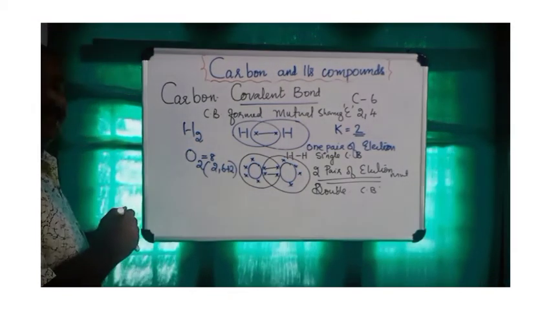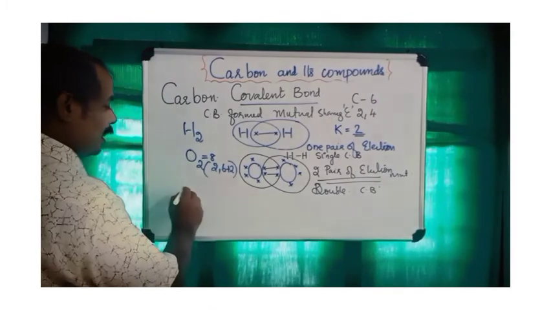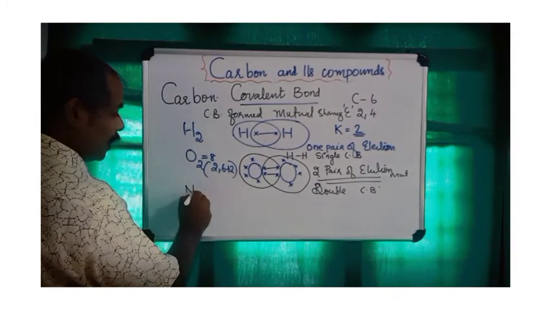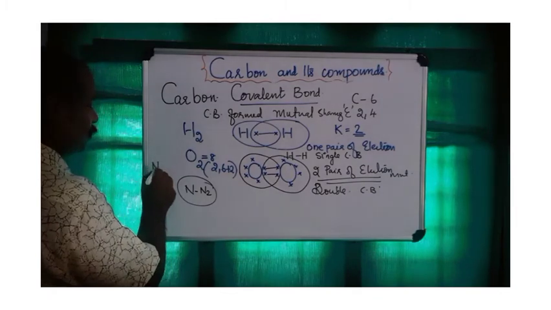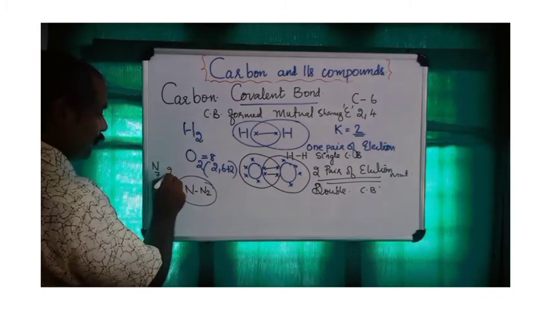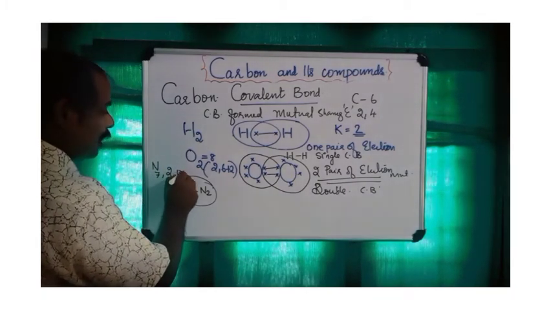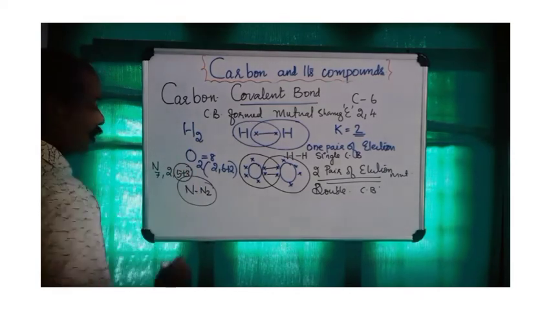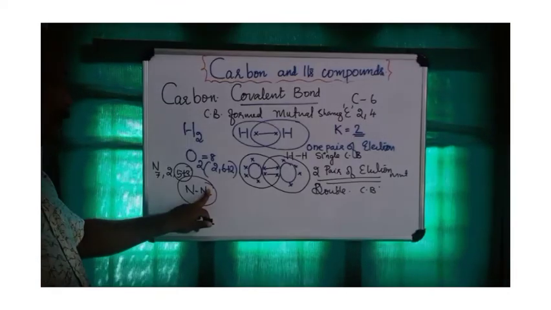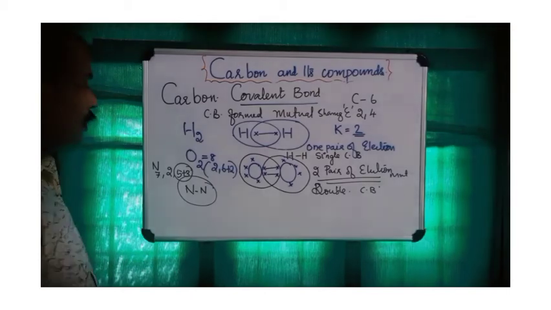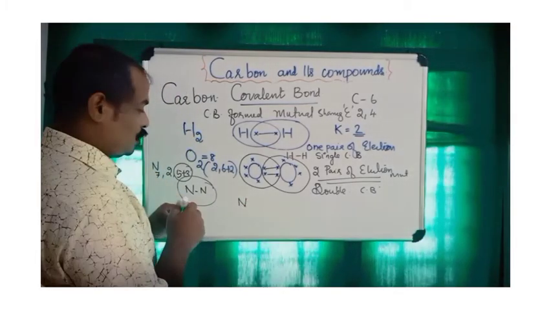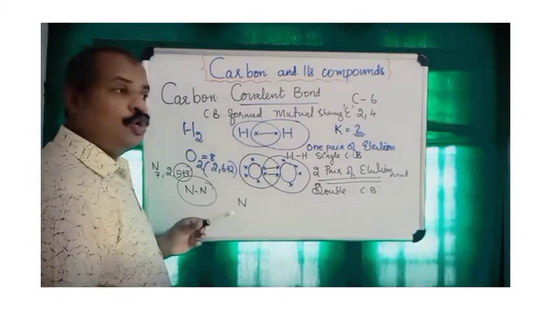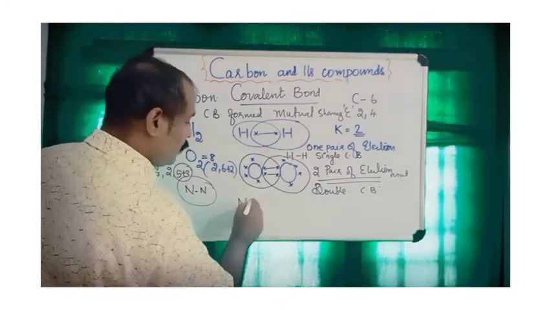Let us consider another example. In the case of nitrogen, we all know nitrogen forms a nitrogen molecule. Nitrogen has atomic number 7, so its electronic configuration is 2, 5. 3 more electrons are needed to complete the octet of a single nitrogen atom. So let us draw the electron dot structure of nitrogen.